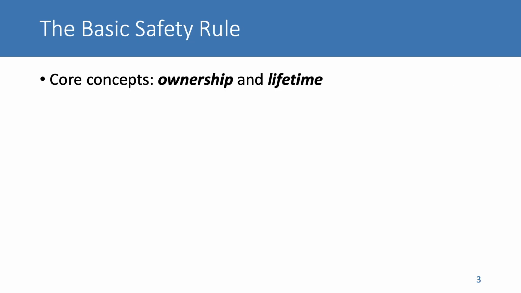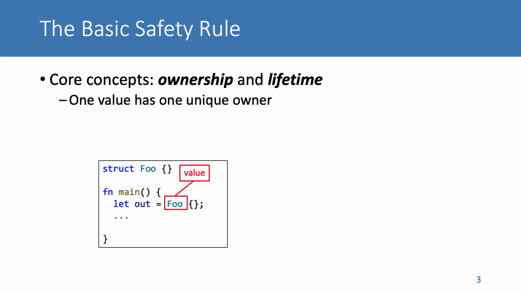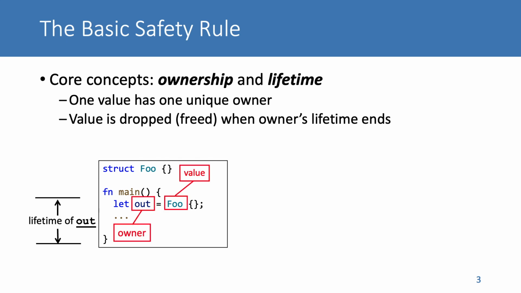Rust's safety mechanism centers around two important concepts: ownership and lifetime. The basic rule only allows a value to have one and only one owner. The value is dropped when its owner's lifetime ends.